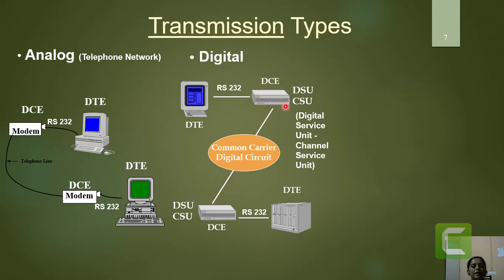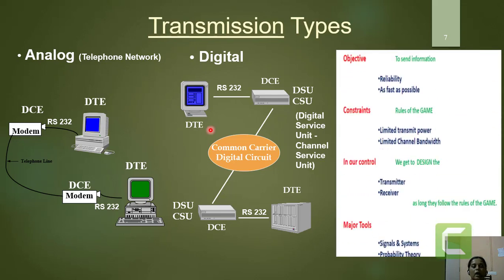That will be received by another digital service unit. At the receiver end, it will receive that and check for any errors that have happened in the transmitted data. If errors have happened, it will correct them and reconvert the data into the original analog form, and it will be presented to the user.